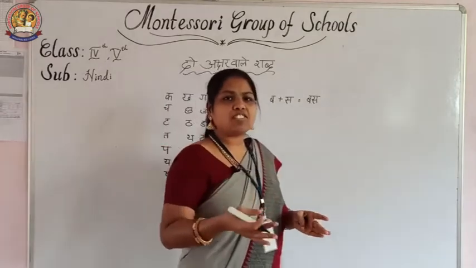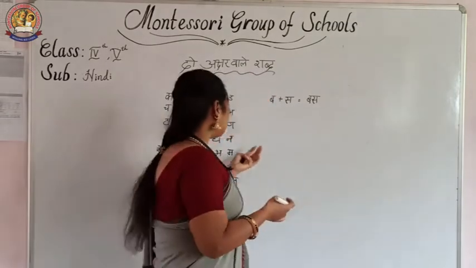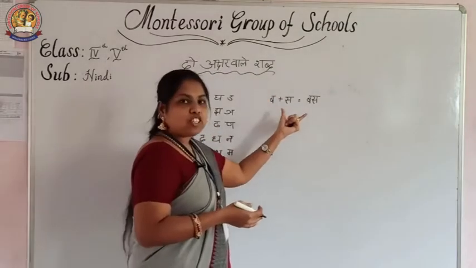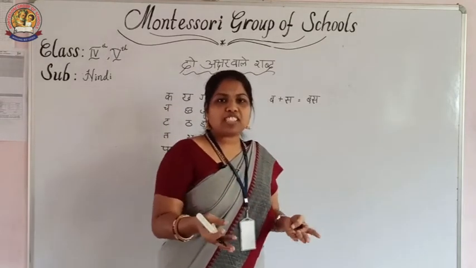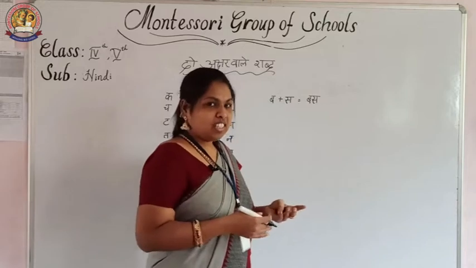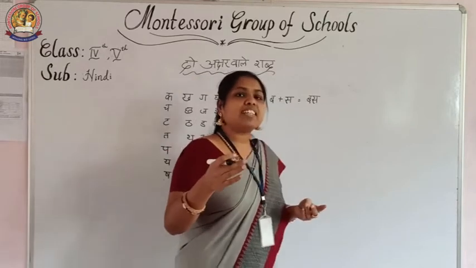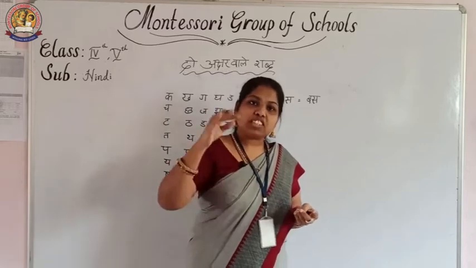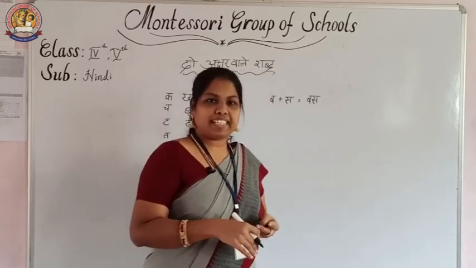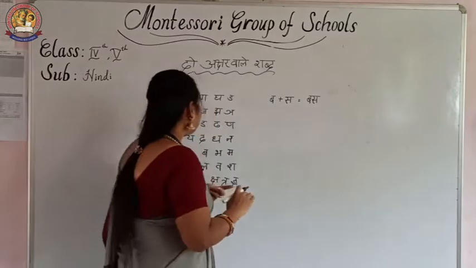Two-letter words, three-letter words and four-letter words. I will show one example now. First, if you open the textbook and see any word, how to read it: we can read a letter by the pronunciation of the letter. First you must identify the letter. First letter you have to identify.